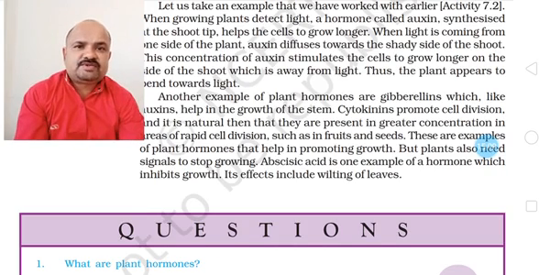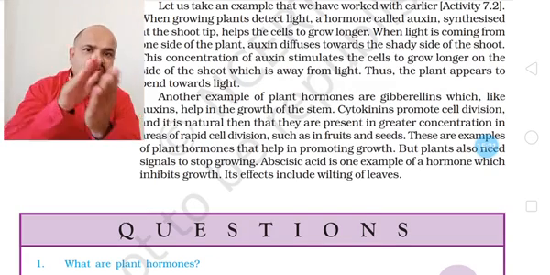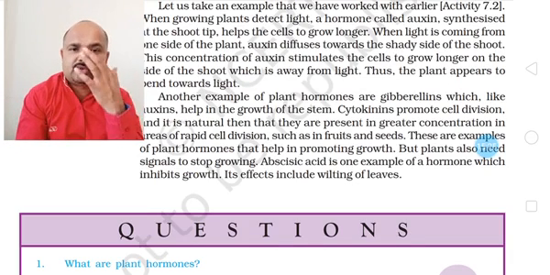So, for cell division purpose, which hormone is required? Cytokinin is required. So, where will it be present? For example, in sugarcane, at nodal parts. At nodal parts, this cytokinin is present, which brings elongation of the shoot.